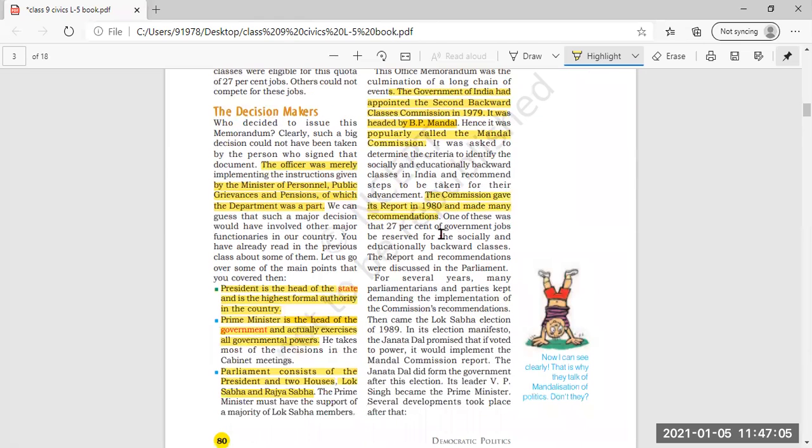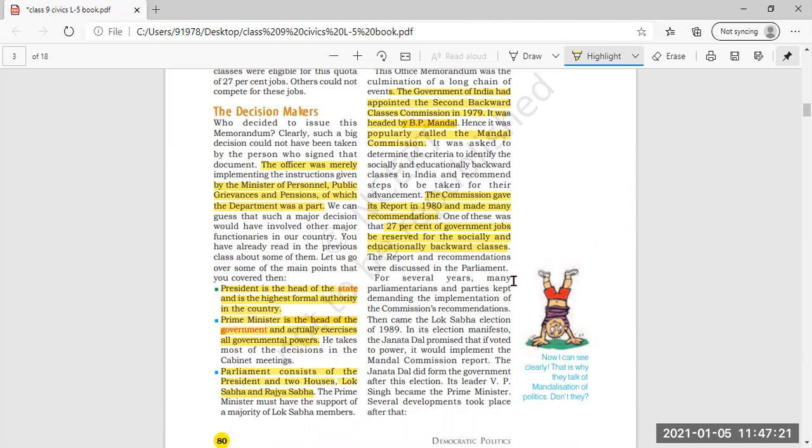So, one recommendation made by the commission in the report in 1980 was that 27% of government jobs should be reserved for the third category, that is socially and educationally backward classes.